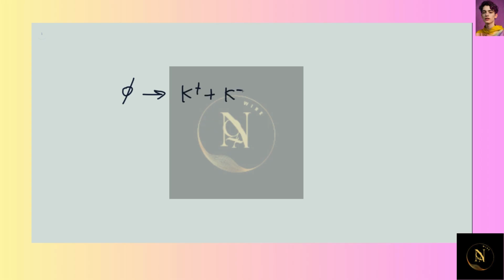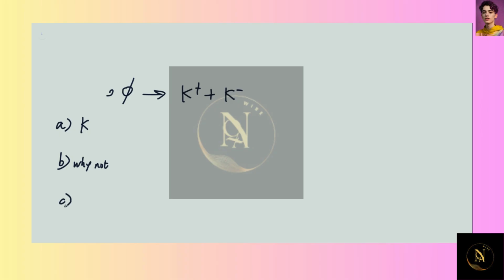In 48, we have the phi meson, and in it the reaction phi meson into K plus and K minus. So it has a strangeness of 0. And we want to first find the kinetic energy of the K plus meson. This K does not denote kinetic, it's the particle name. And then in part B, we want to suggest a reason why this reaction has not been observed. Why not?